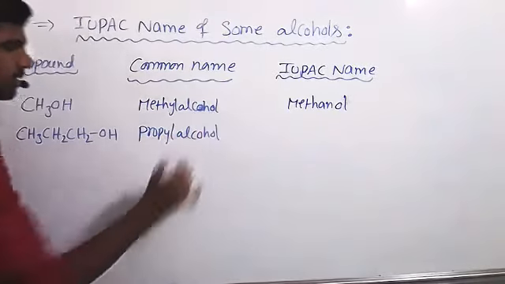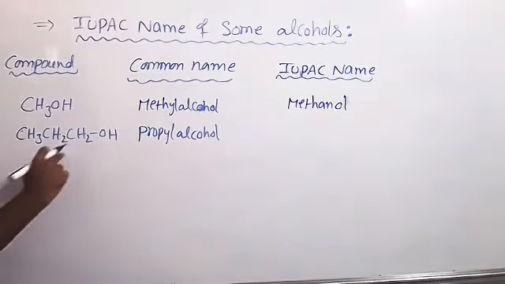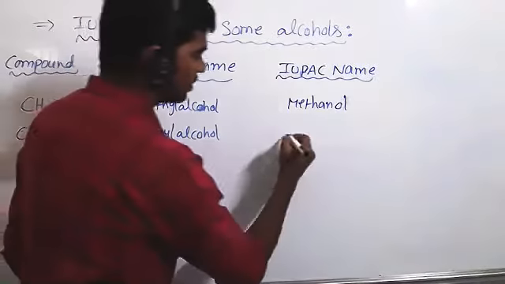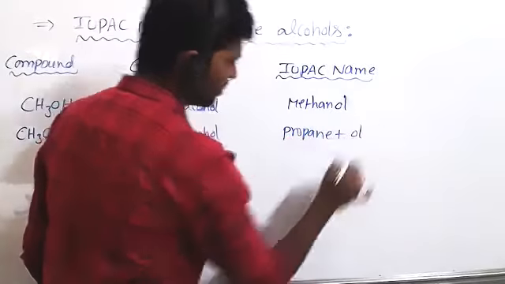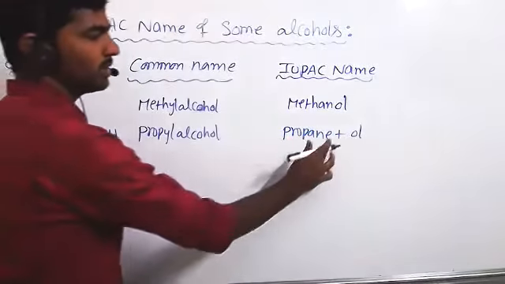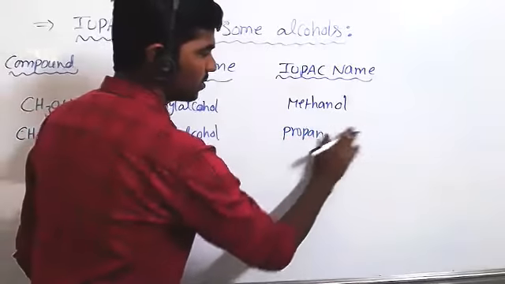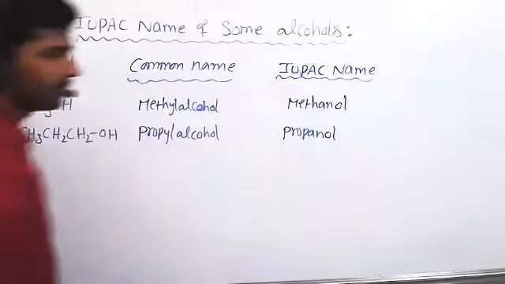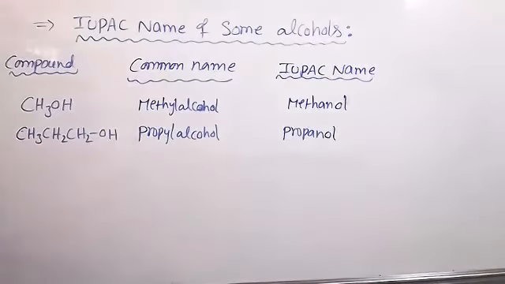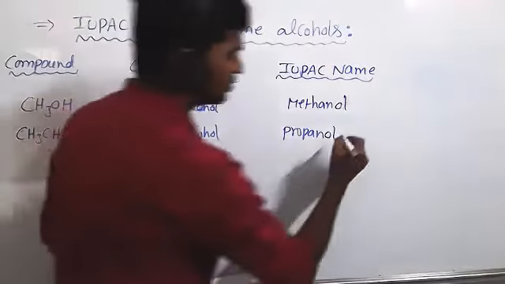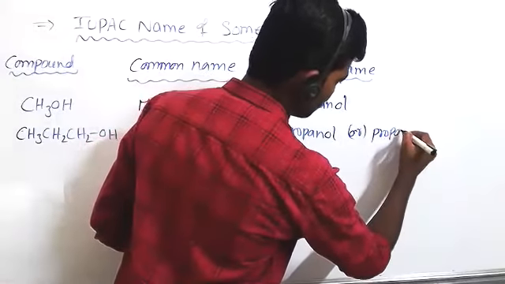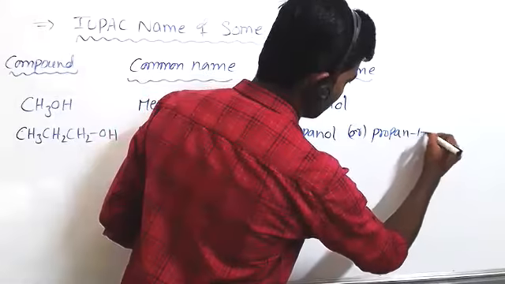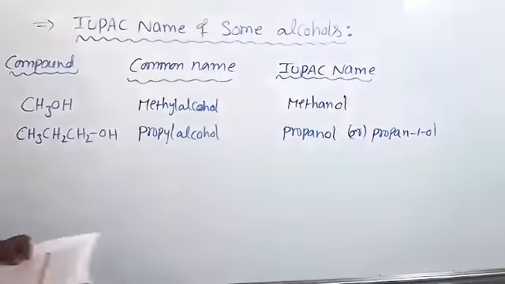IUPAC name with 3 carbons, we write propane plus ol. The e is replaced with ol. Propanol. Or you can write propan-1-ol also.